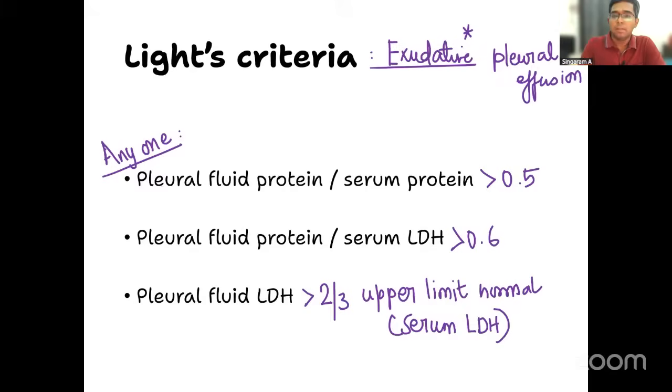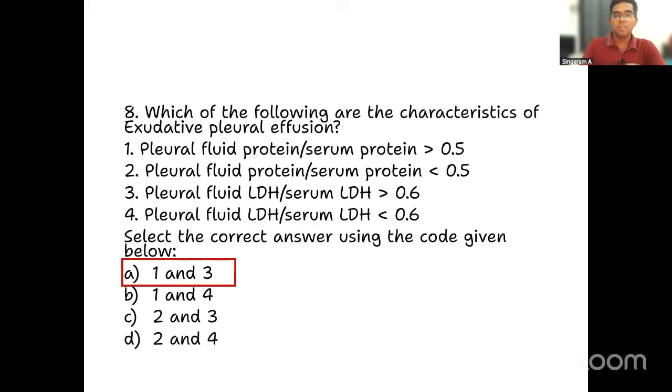So if any one of these is satisfied, then you call it Light's criteria positive, and that is suggestive of exudative pleural effusion. Watch out for this question. It may potentially come in the upcoming exam also, so don't make any mistake. Simple way to remember is protein and LDH. Protein and LDH will be increased when compared to a normal person in a person with exudative pleural effusion. That's it. So anyway, the clear answer for this question is option A. 1 and 3 will be the correct pointers for exudative pleural effusion. So that was question number 8, which is completed.